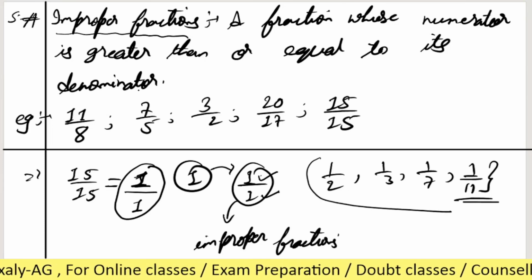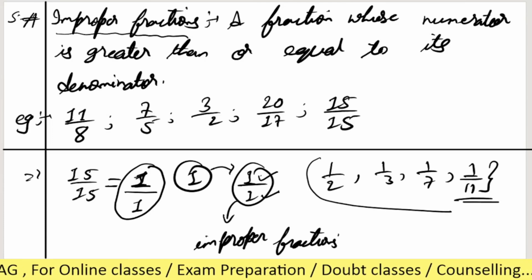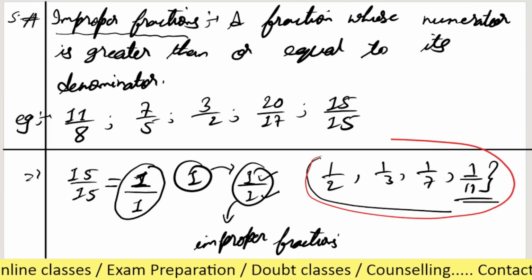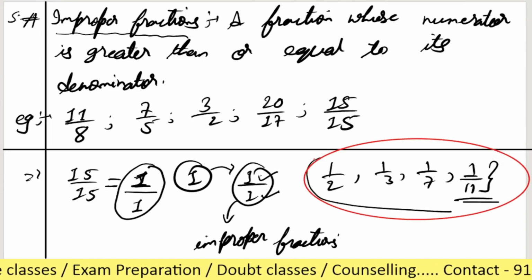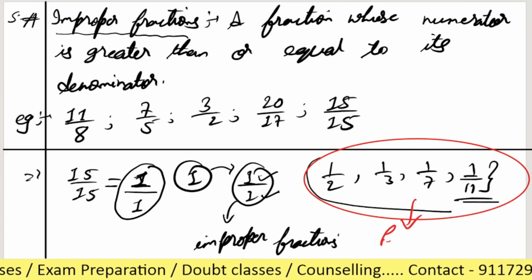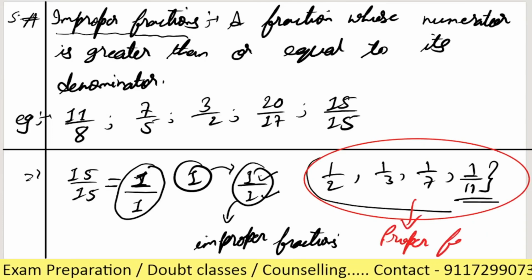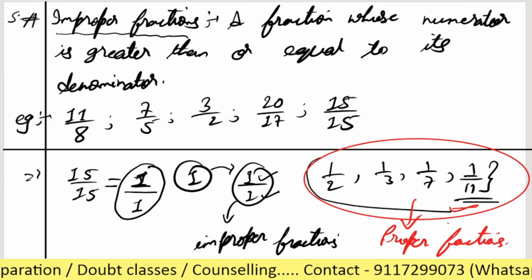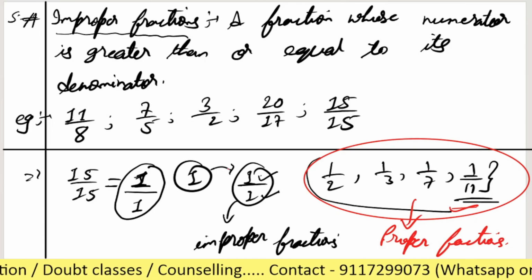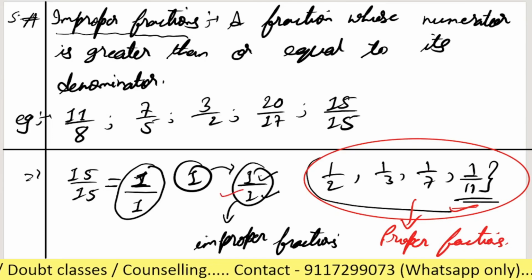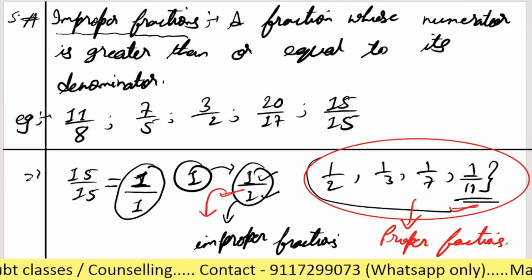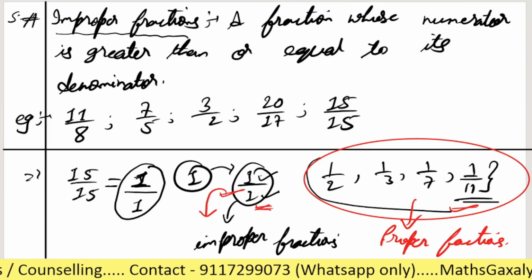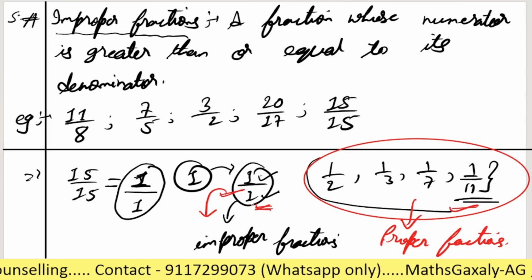But all these are proper fractions. All these are unit fractions as well as proper fractions. But there is an exceptional case which is unit fraction as well as improper fraction. So this is the exceptional case. Is it clear now?